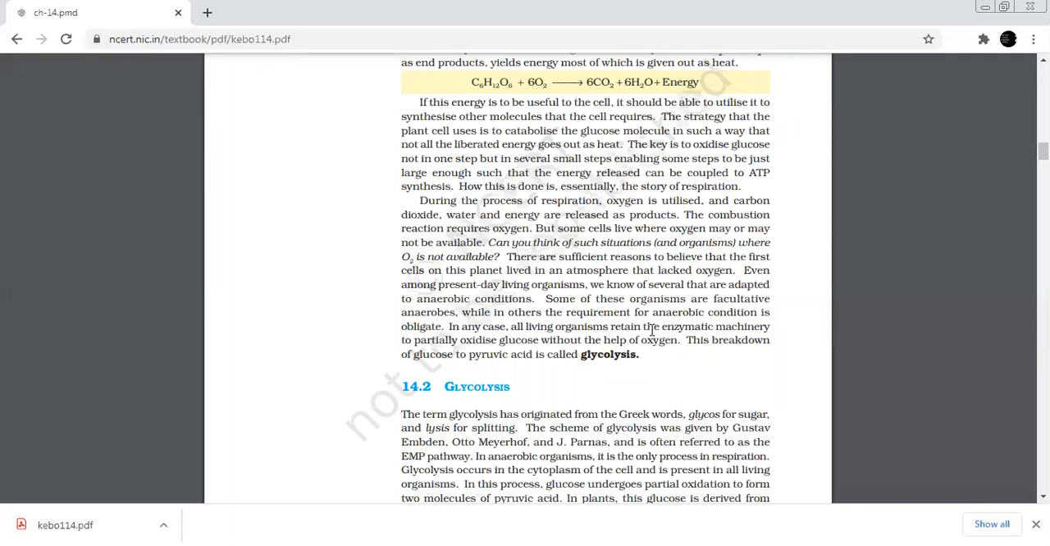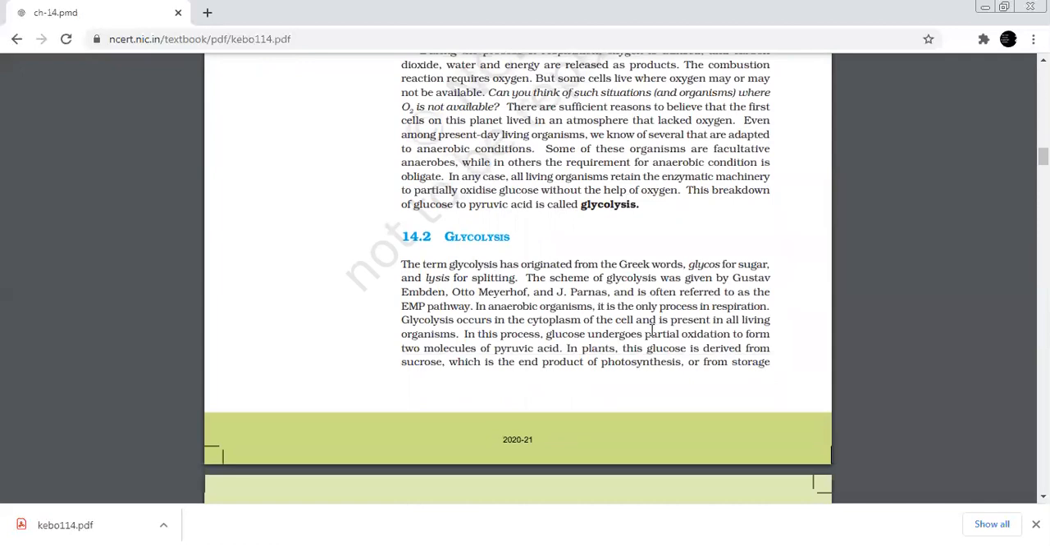Now let us start with glycolysis. Cellular respiration occurs in all the living cells and proceeds with the help of enzymes. The first step in respiration is called glycolysis.